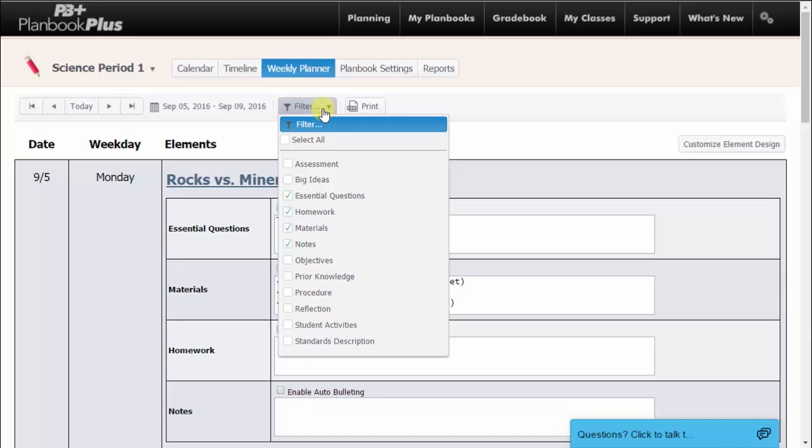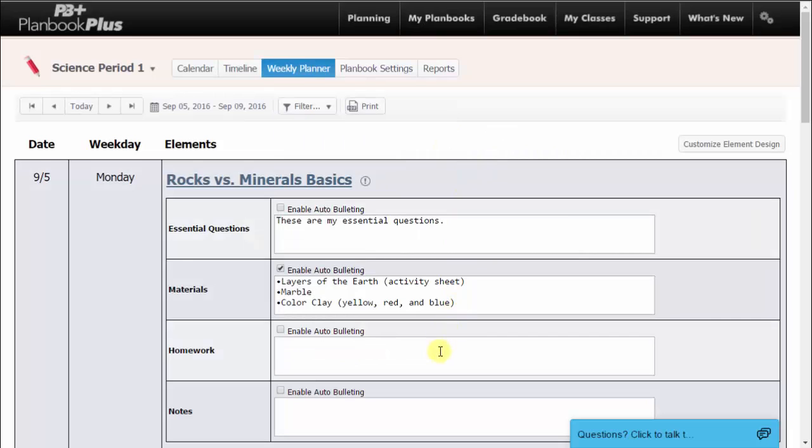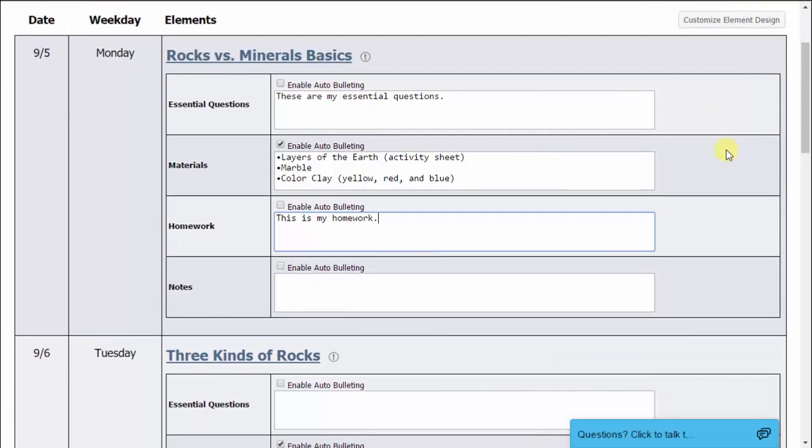The weekly planner also has the same filter options as the calendar view. You can filter the elements you want to edit by selecting those elements in the filter dropdown. The weekly planner will remember your default filter options. You can also access the Customize Element Design page, which will allow you to customize your template with the different elements. The weekly planner works similar to the Planbook item edit page, where you can click in the text box and begin typing. Once you click off that text box, your changes will automatically save.